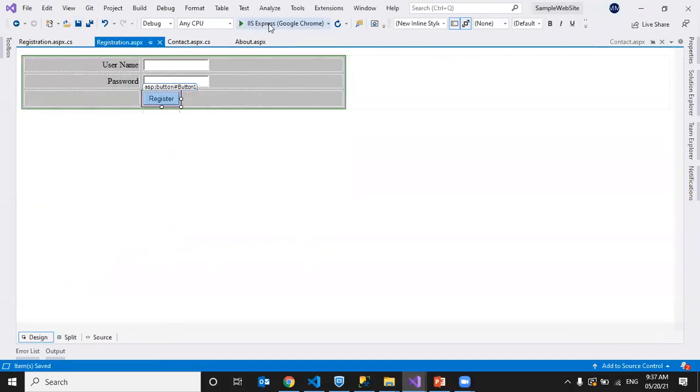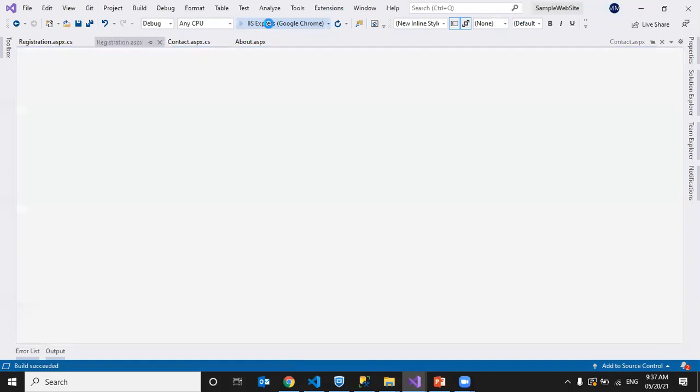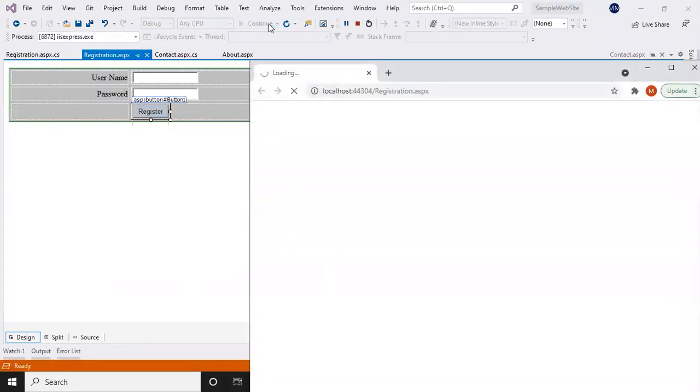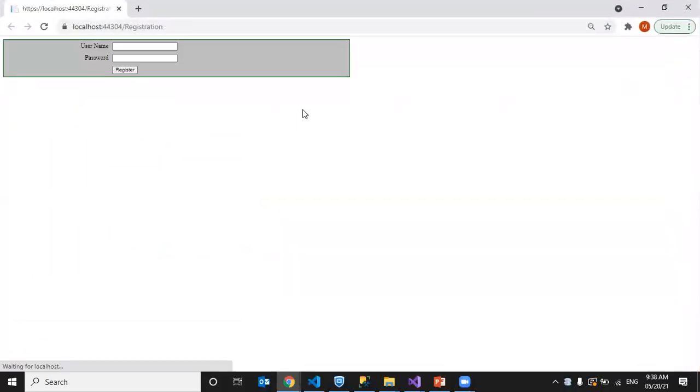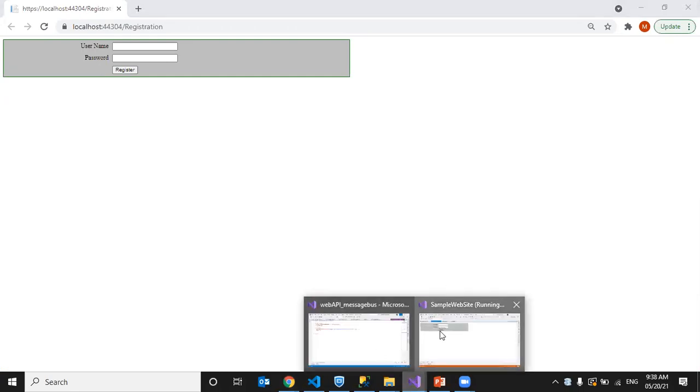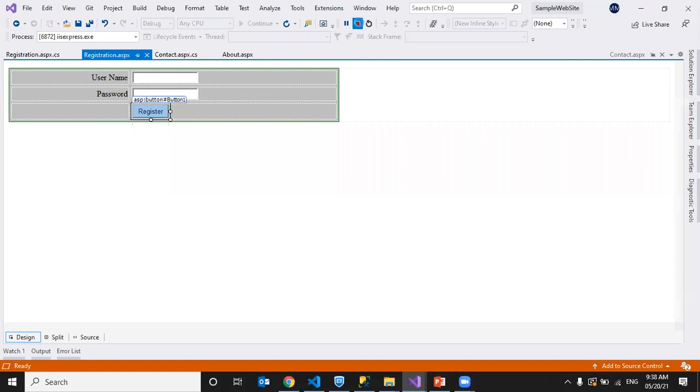Right. I'm just running it and I'll see how it will display. Okay. See here, registration.aspx is my page, which is going to display. See, username, password, and register button or login button. So this is the way we design a web application or web page. Till now I covered all the topics that we covered previously. Okay. Now we talk about redirection.